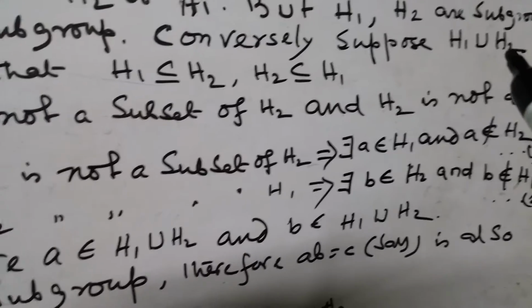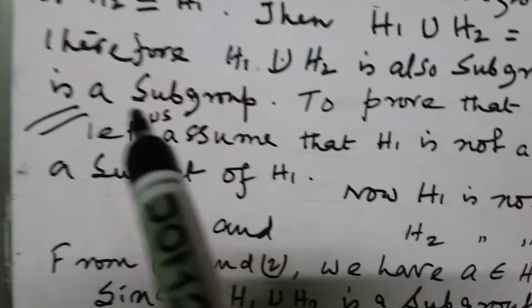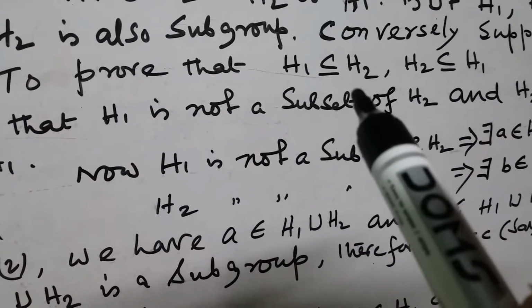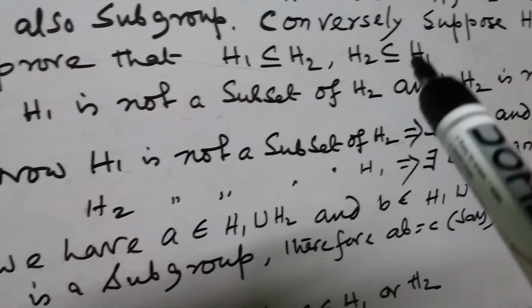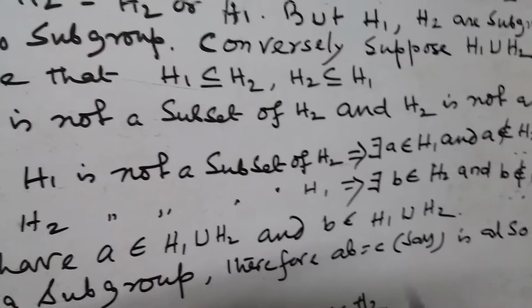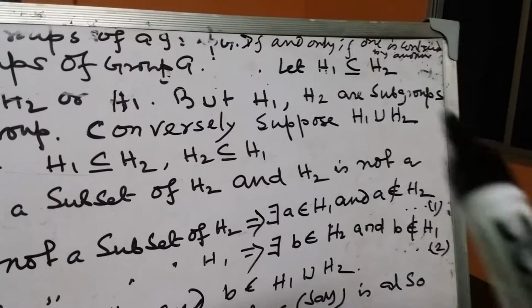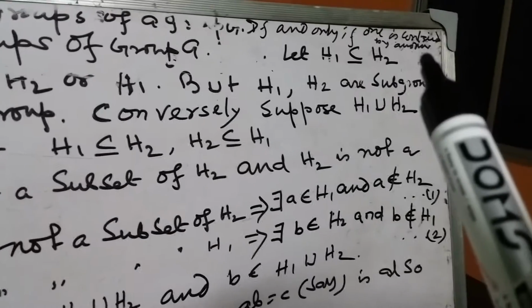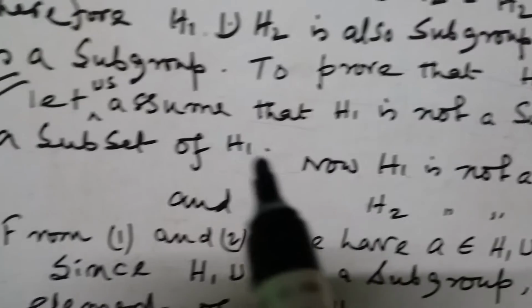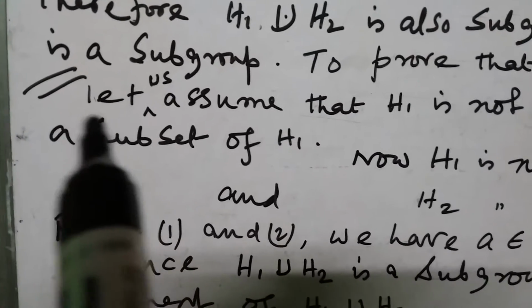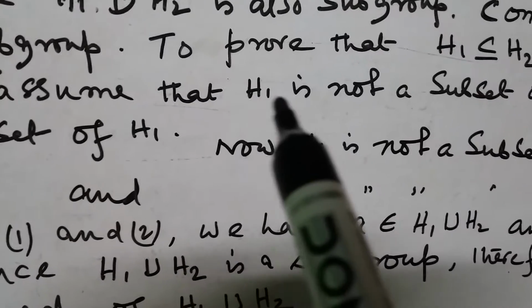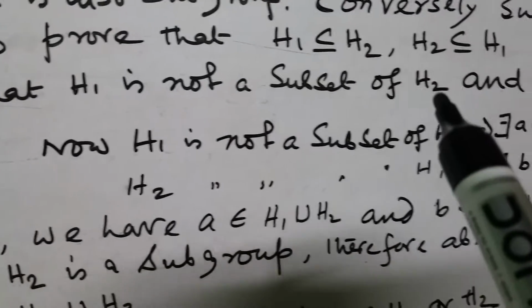Conversely, suppose H1 union H2 is a subgroup. To prove that H1 is a subset of H2 or H2 is a subset of H1. It means if and only if one is contained by the other.